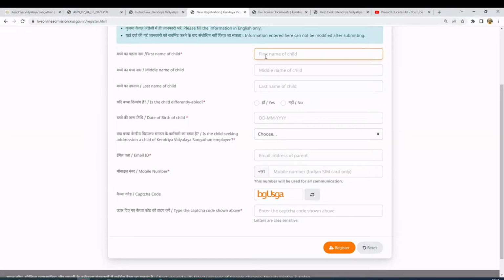This is up to you, how to fill. Here they want the name as it is in the birth certificate and Aadhaar card, so that's what they want to follow. Some of the other parents put the first name here and the family name here, or the father's name last. However, it is up to you how to mention the first name, middle name, last name. If you have a middle name or a last name, you can mention it. If your child is disabled, then mention yes, else no. In most cases it will be no.